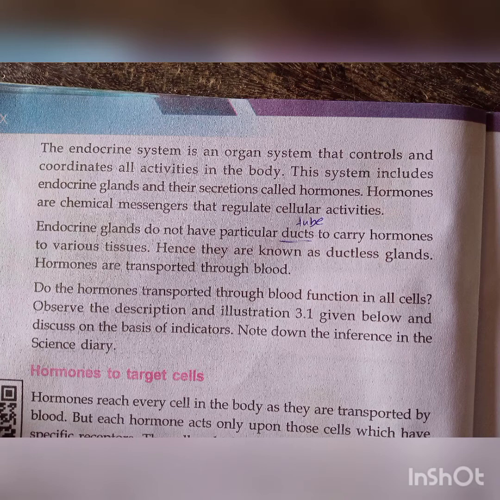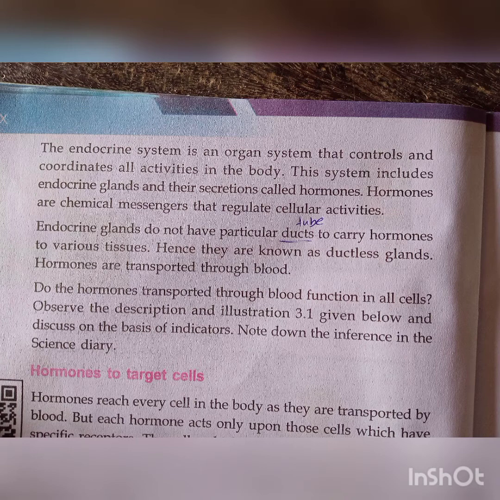The endocrine system contains what? Endocrine glands. Endocrine glands produce the hormone, the chemical messages known as hormones. What is meant by hormone? Hormones are chemical messages that regulate cellular activities. Clear?